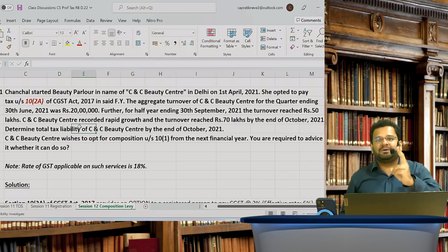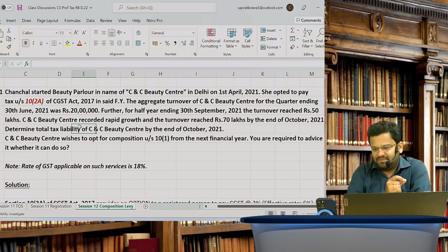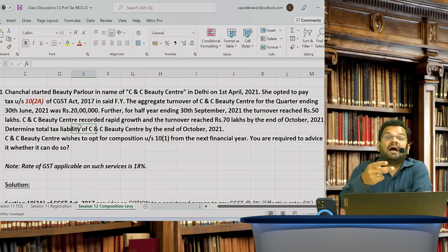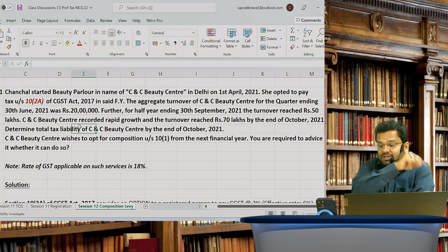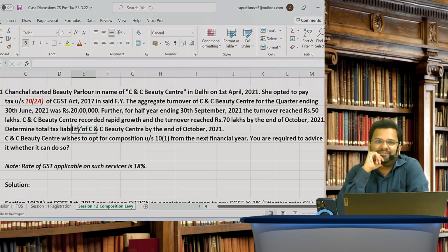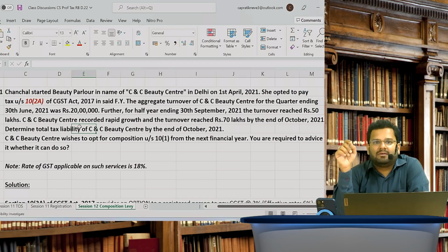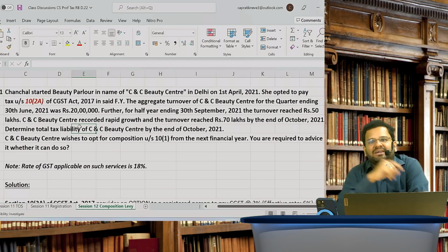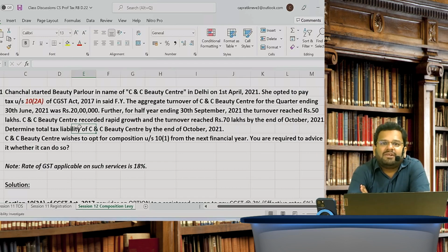In the last financial year, the aggregate turnover should not have exceeded 50 lakh rupees, and the registered person is not eligible for the composition scheme of 10(1). If both these conditions are satisfied, then I am eligible for the composition scheme of 10(2)(a).